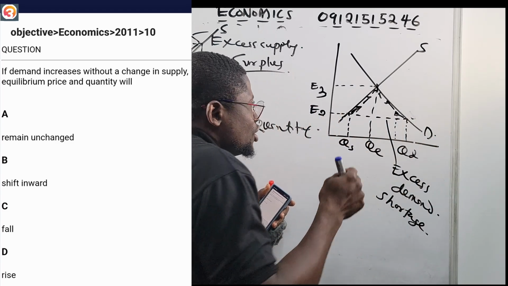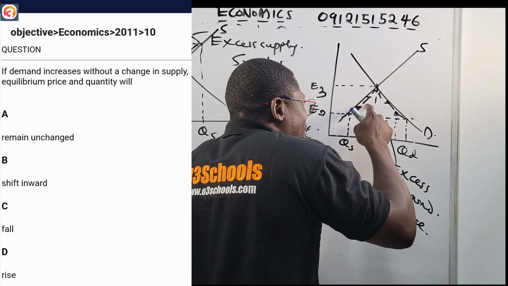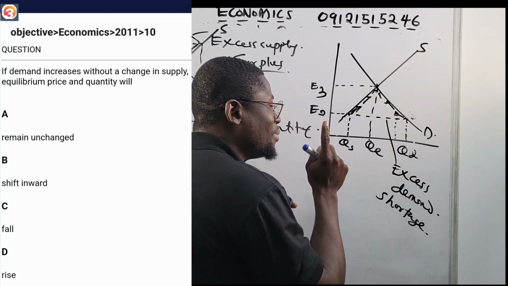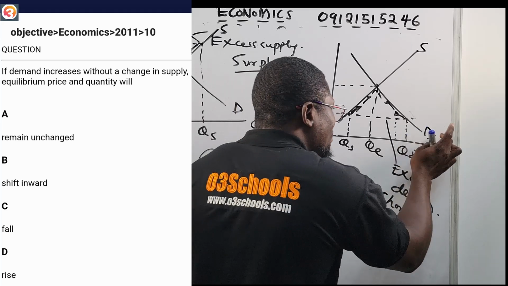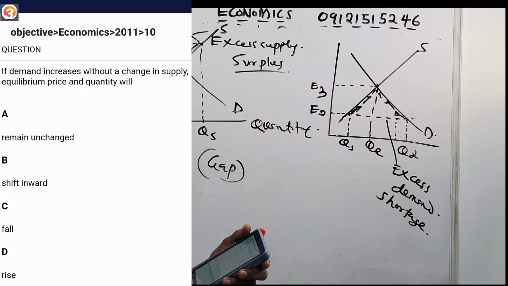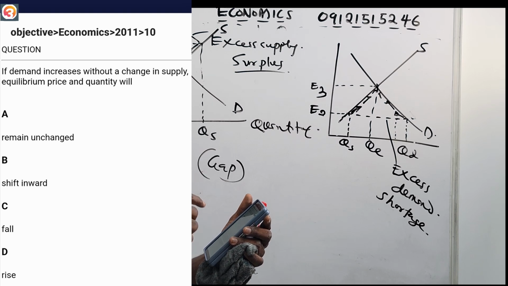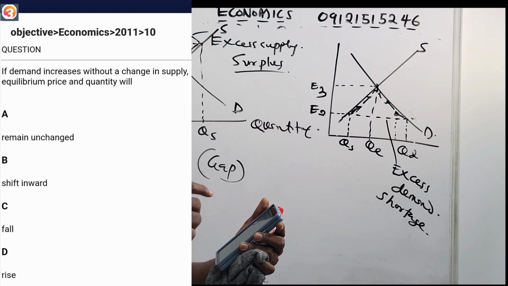So what will happen? Suppliers will start increasing their prices. The price will need to rise, so that suppliers can supply, and buyers can now get the product available to them. So the correct answer there would be option D.